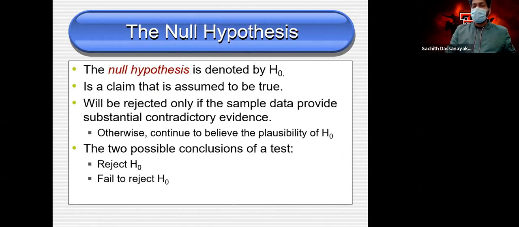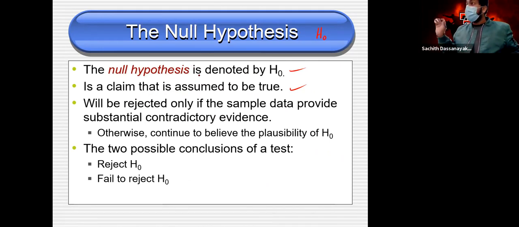Okay, null hypothesis, which means H naught, subscript naught. The null hypothesis, denoted by H naught, is a claim that is assumed to be true. It is not what we need to claim. I mean, it is not our claim. That is something assumed to be true. I'll show you more examples later.